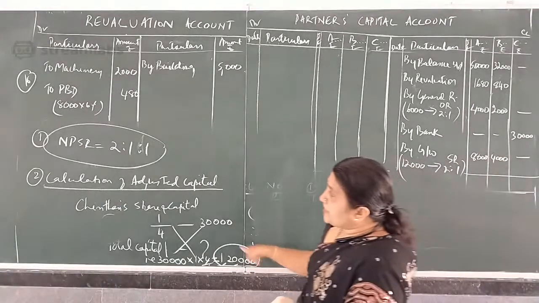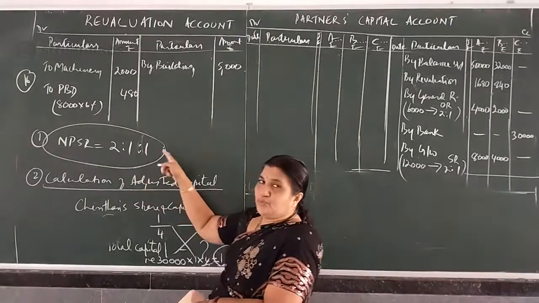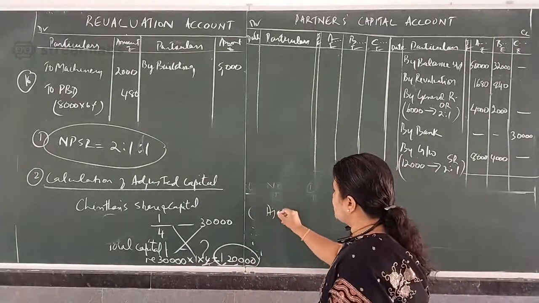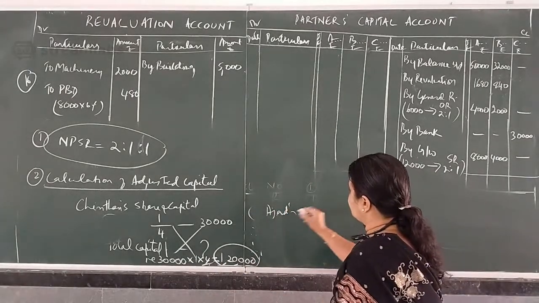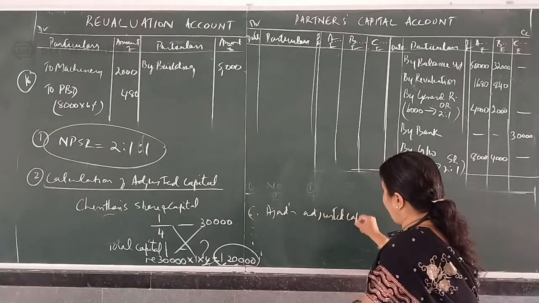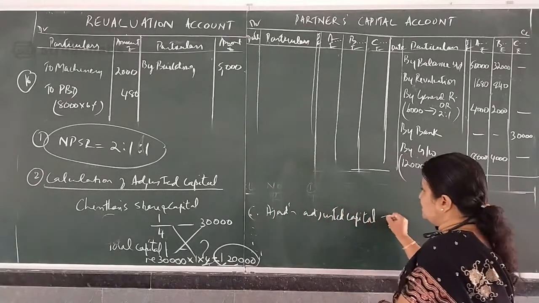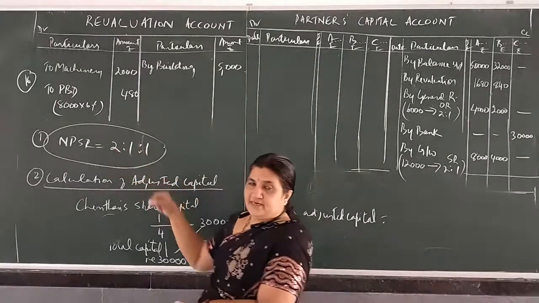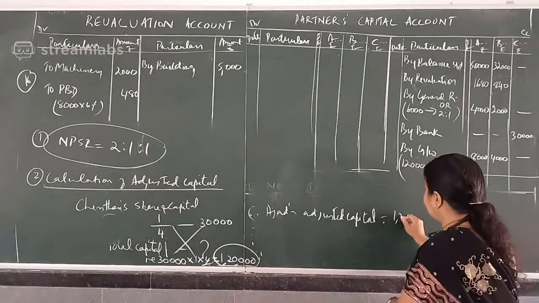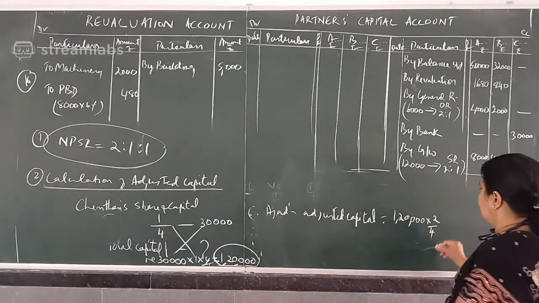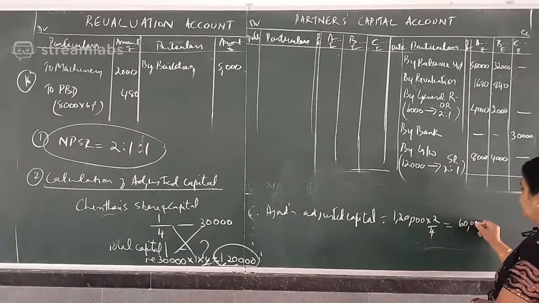So now 1,20,000 should be in 2:1:1. So Azad's adjusted capital is 1,20,000 into 2 by 4, that is 60,000.